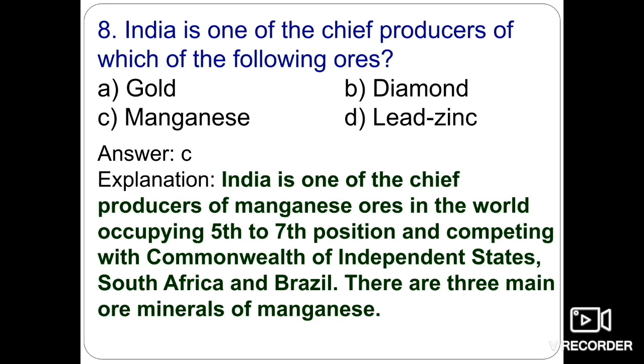There are three main ore minerals of manganese: pyrolusite, psilomelane, and magnetite. These are the most important ore minerals of manganese. So option C is the right answer here.